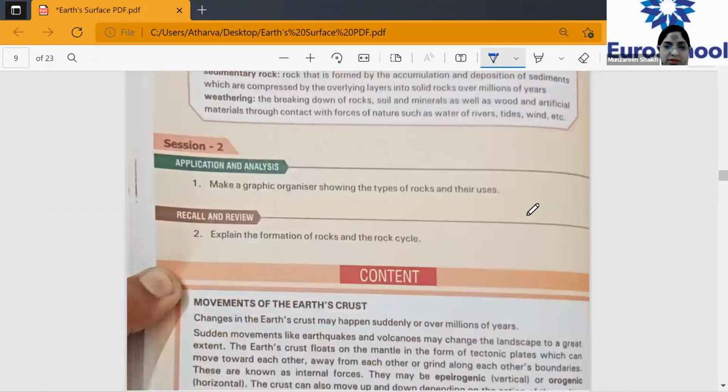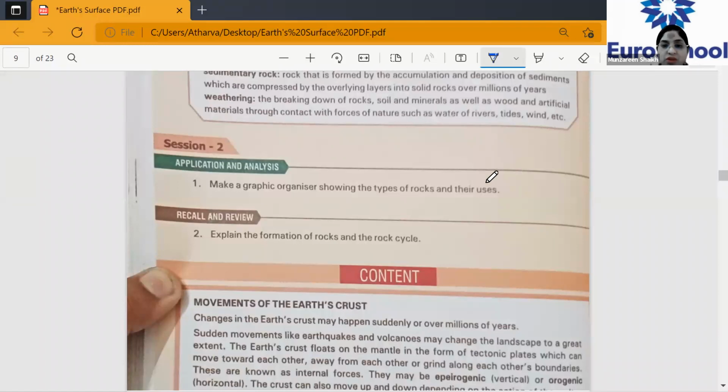All right, now we have the question answers. Let's discuss them. Number one is make a graphic organizer showing the types of rocks and their uses. You can make a mind map, children, where you show the different types of rocks and their uses. Do it in your notebook so that it becomes easier to study during your exam, because this is the most important chapter and you will get maximum questions from it. Do not leave the glossaries. The new term words you get from this chapter, don't leave those as well, because you might get an objective type question from there.